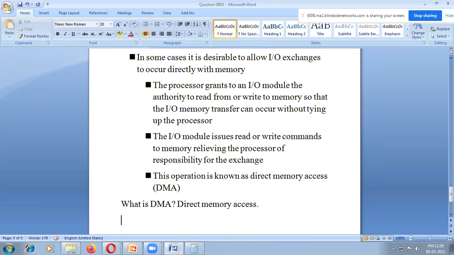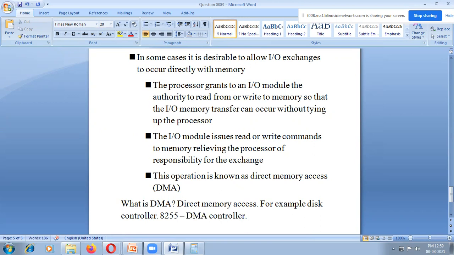Direct memory access will be done, for example, by the disk controller. The disk controller will perform some operations, and those operations will be performed by DMA. For the microprocessor, the DMA controller has a separate number, that is called 8255. 8255 is the DMA controller, which is also available to support.